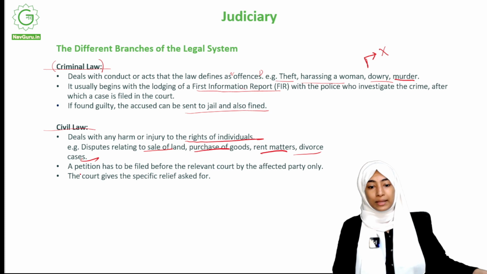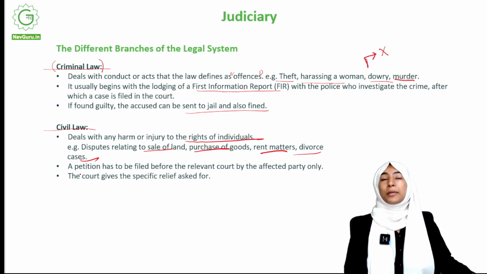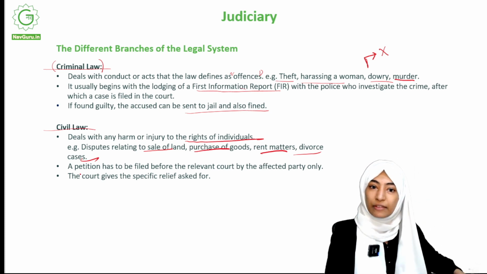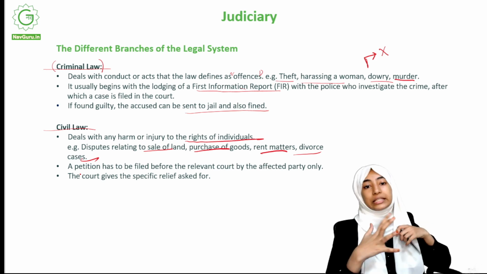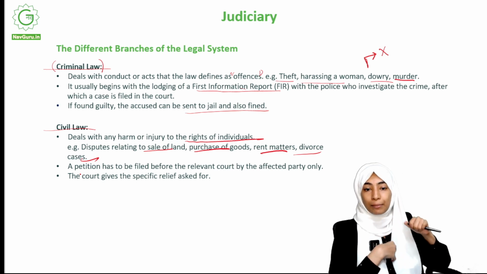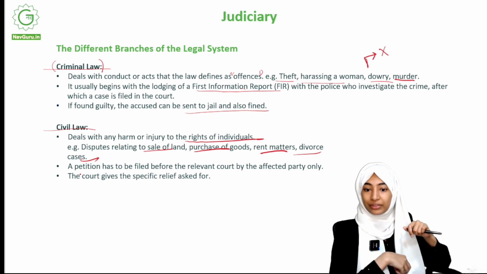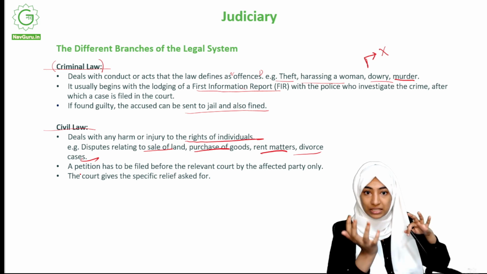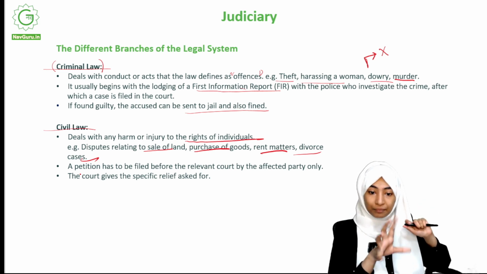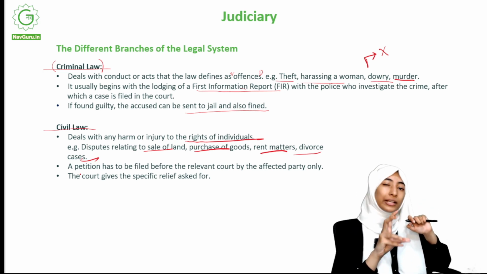What is this? Basically, between two individuals, if there is some kind of dispute, not necessarily because of an offense. What do we mean by offense? If somebody steals something of yours, if theft happens, then that is an offense, right? Theft is an offense. Similarly, such offenses can happen. But this is not exactly an offense.